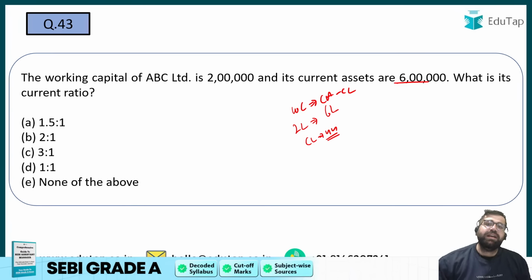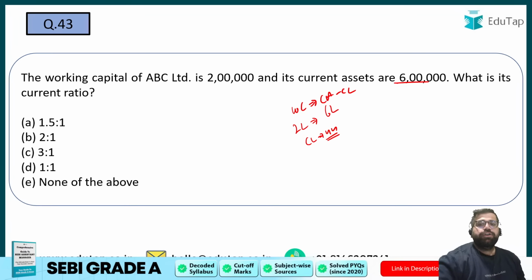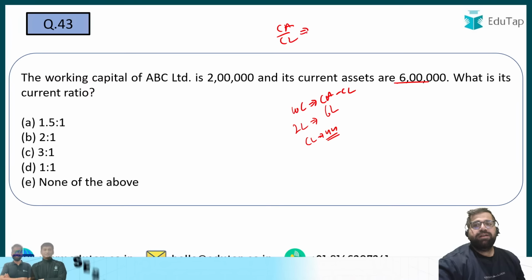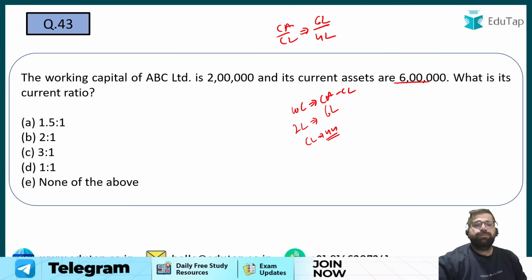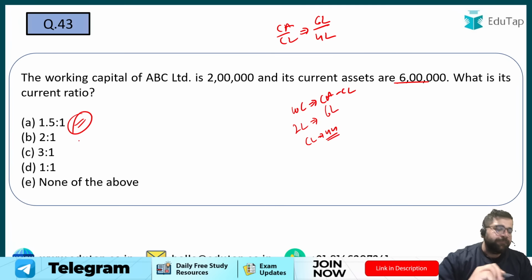And what is current ratio? Current ratio is your current assets divided by your current liability. Current assets are given to you as 6 lakh. Current liability you have calculated as 4 lakh. 6 by 4 is 1.5. So my answer will be A.